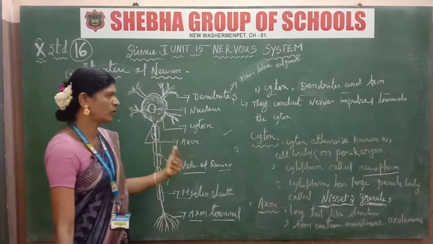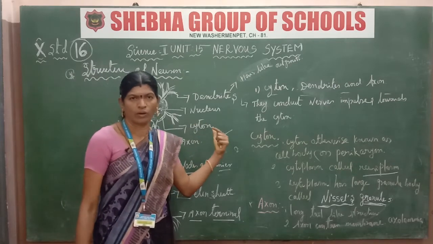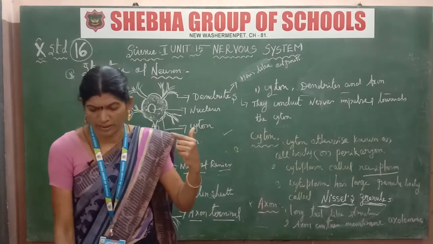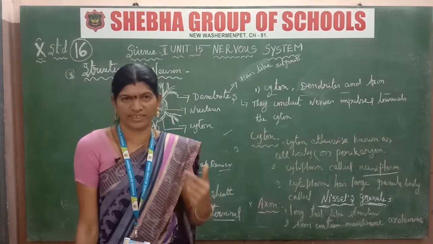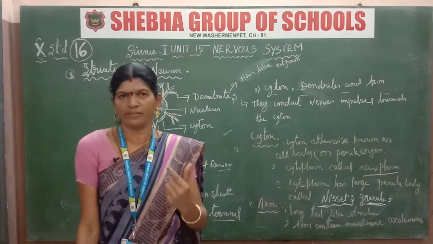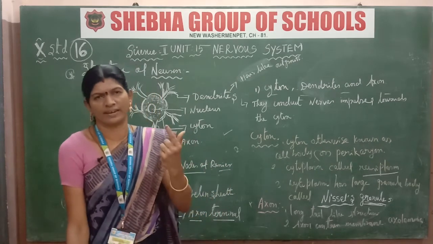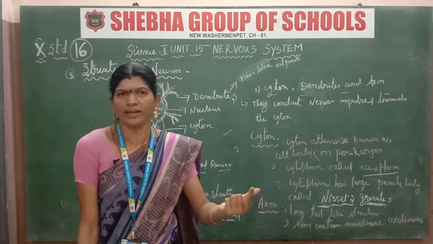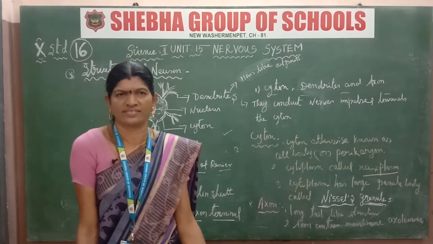Next class we are going to study the brain in detail: how the brain functions and the human nervous system. I will explain the CNS, the PNS, the peripheral nervous system, the central nervous system and the autonomic nervous system. Next class we will study the details.